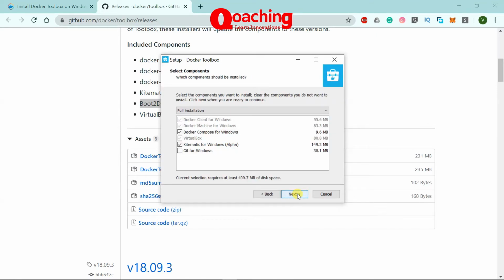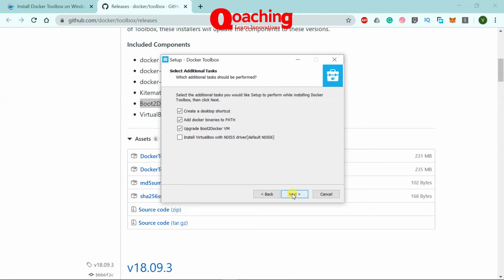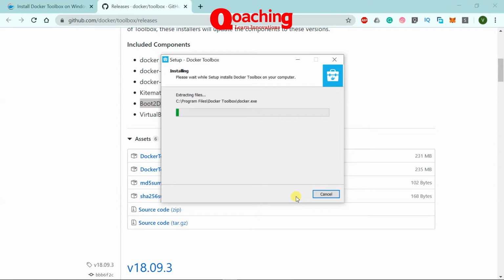So we're going to just click on next. I have Git for Windows already, so I'm not going to install that. If you don't have it, you can install it from here. To install everything, just keep the basic settings, and you will see that it installs docker.exe. What's happening right now, guys, is that it's installing Docker Compose and other Docker-specific libraries, and it's also going to install VirtualBox on my machine.